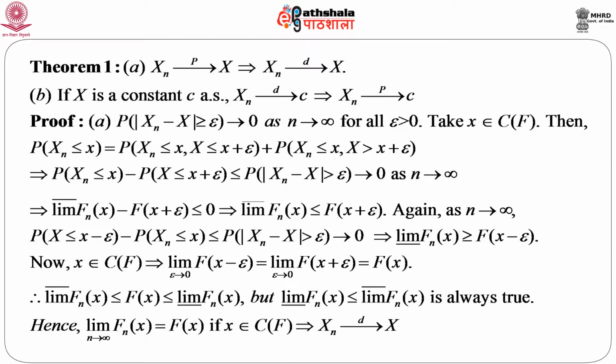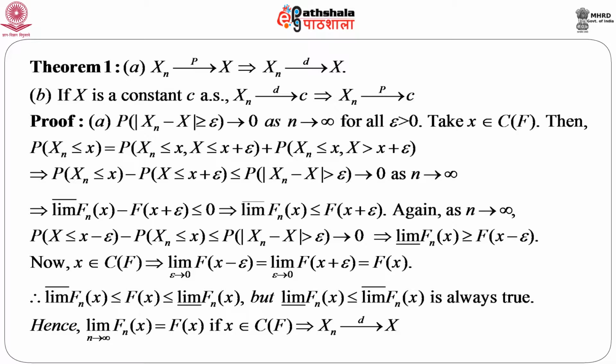Now, this theorem states whether there exists any relationship between convergence in probability and convergence in distribution. The first theorem in this direction is: if X_n converges to X in probability, then this will always imply that X_n converges to X in distribution.